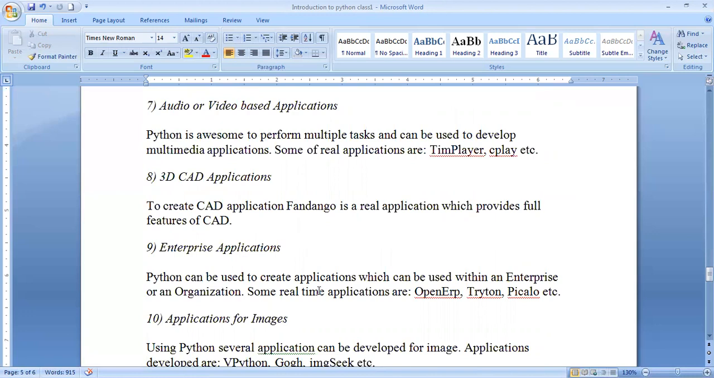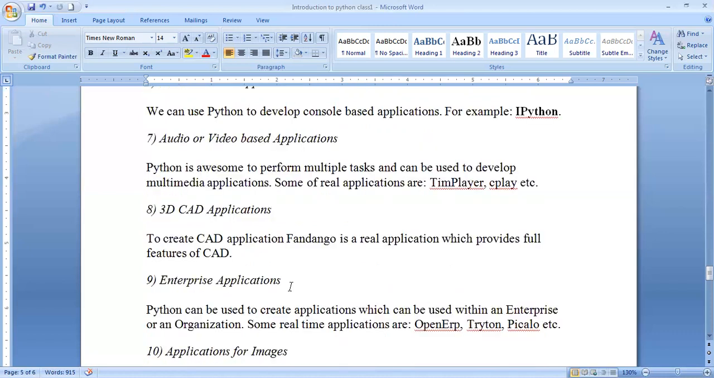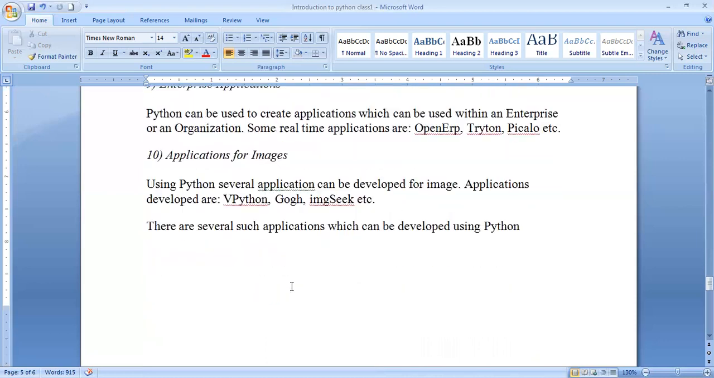An enterprise means an organization. Organization means one team. It can be internal or external, private or public. Anything can come into this picture. Some real-time applications can come into this scenario, like Open ERP, Enterprise Resource Planning. Tryton, I already told, is a high-level application platform, and Piccolo is the name of another application. Images, audio and video can also be handled in Python, and you can develop applications using VPython, Go, IMGC. These are the important things you need to know.